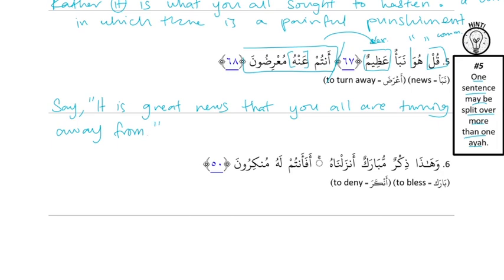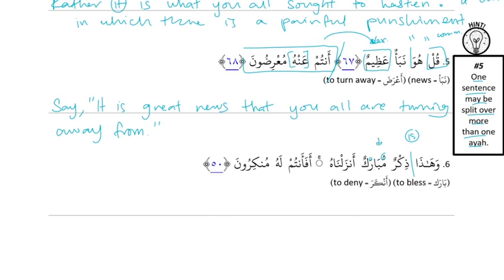Okay, number 6: وهذا ذكر مبارك أنزلناه أفأنتم له منكرون. Alright, so it's an "is" sentence. Hadha is not related to dhikr because it's specific followed by general. Dhikr is general, mubarak is general. Mubarak is a target pattern: mu plus a, and baraka means to bless, so mubarak means blessed. So it's a description, a descriptive fragment.